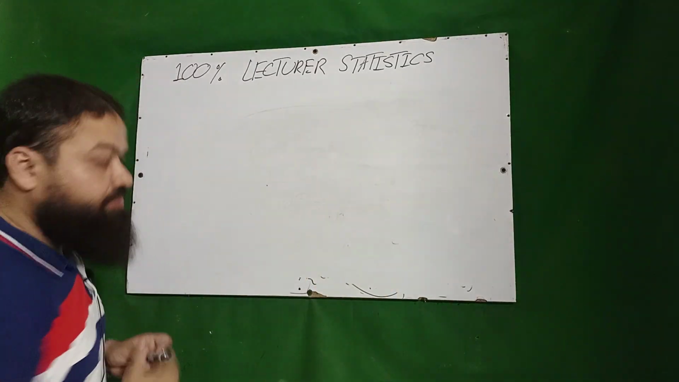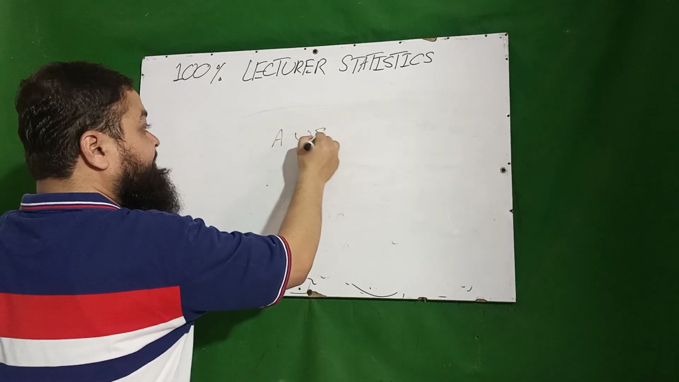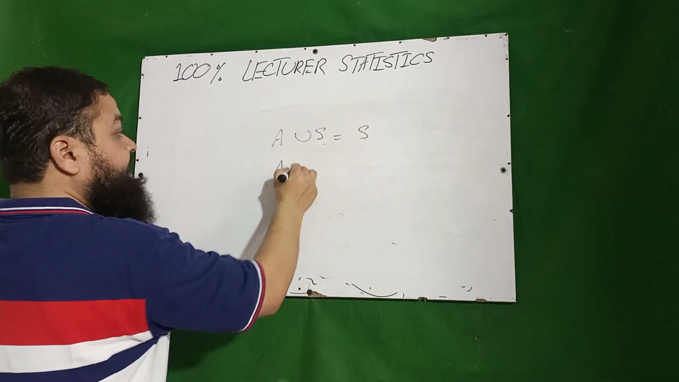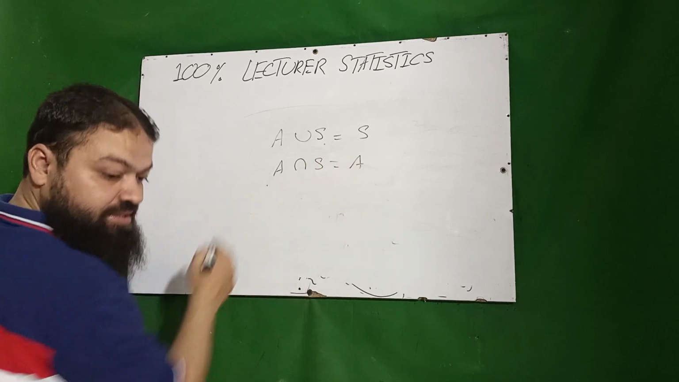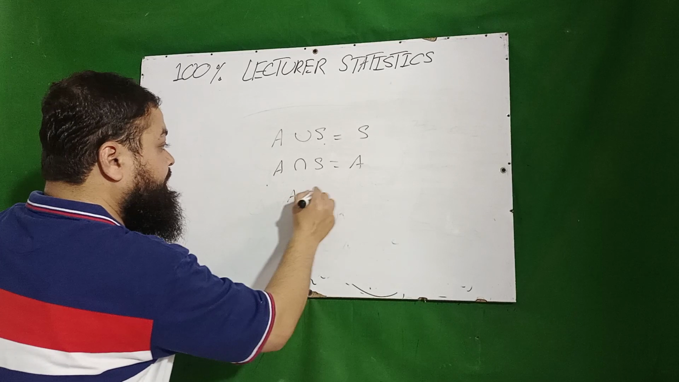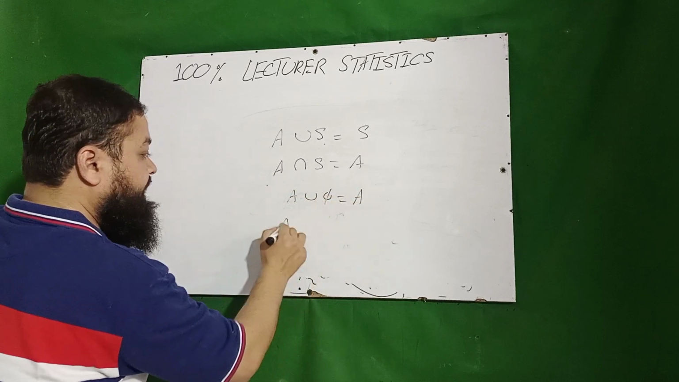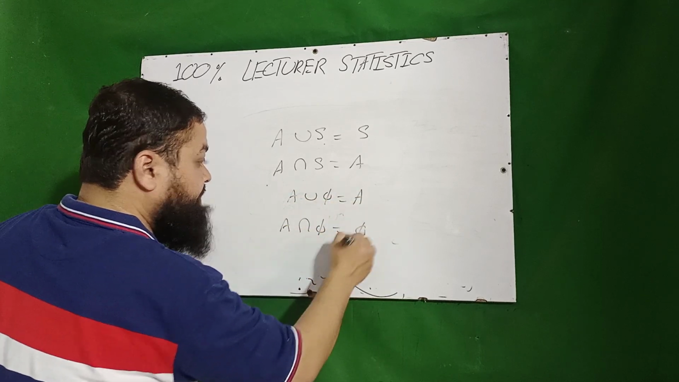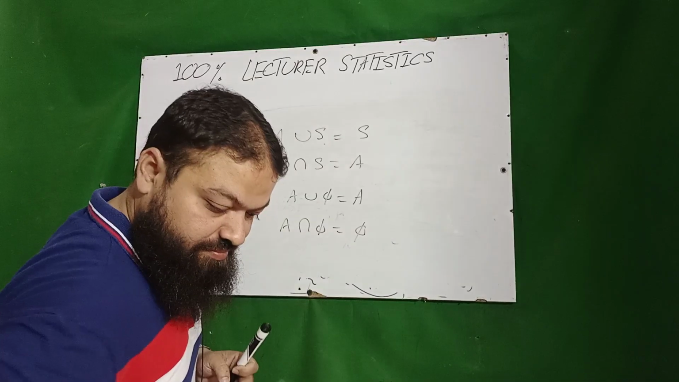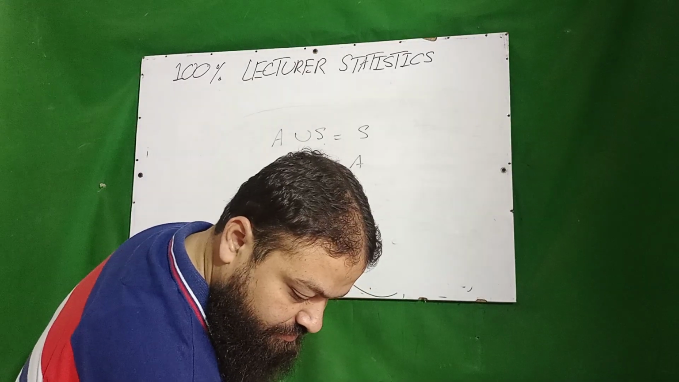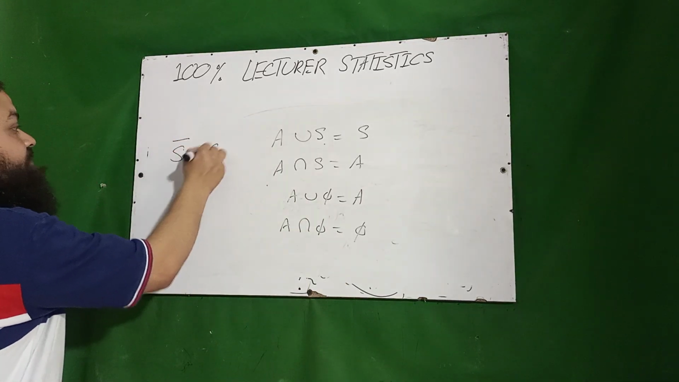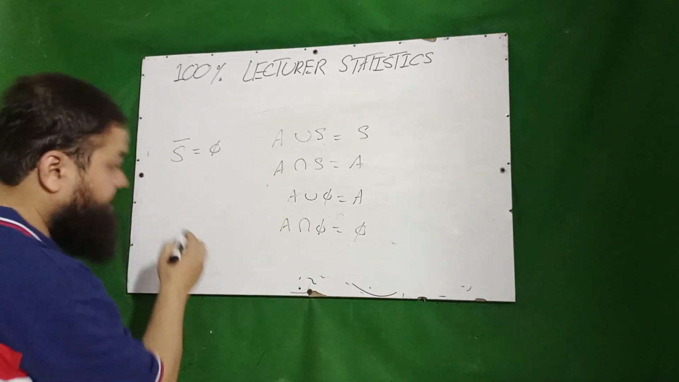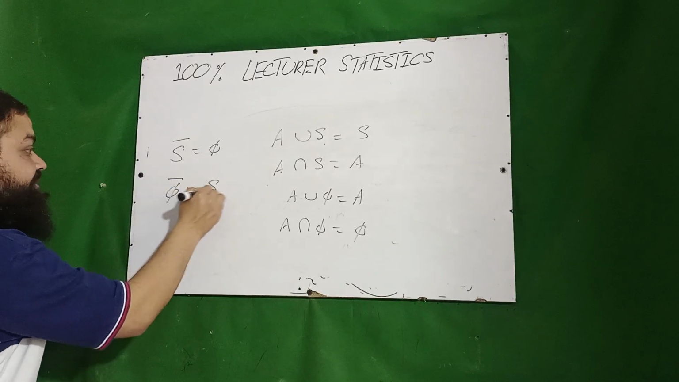Then I will tell you a very important formula. A union S, where S is the sample space, is S. A intersection S is equal to A. What is common in A and S? It is A. Then A union empty set will be A. A intersection empty set will be the empty set. Complement of S will be equal to the empty set, and complement of the empty set will be equal to the sample space.